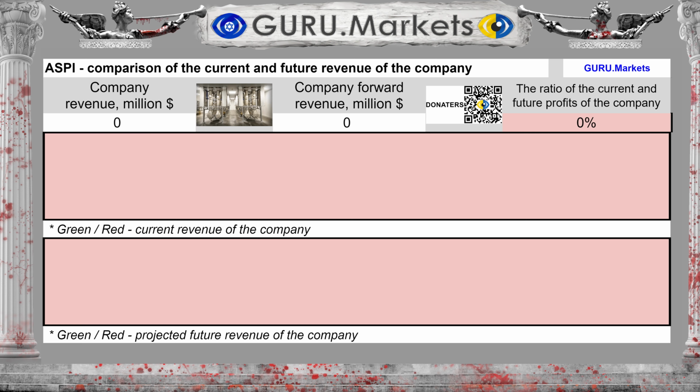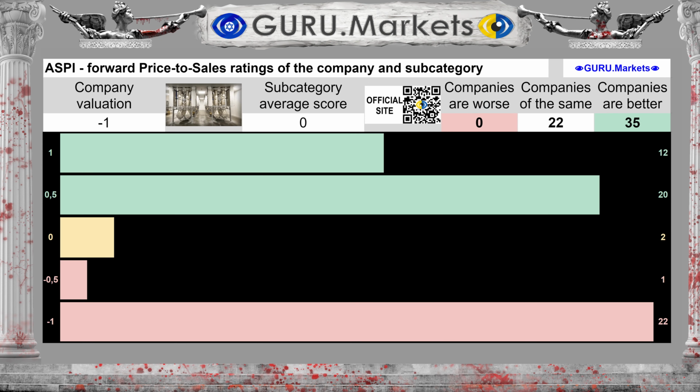Future revenue for the next 12 months is unknown, which is very negative for the company's prospects. An assessment of the projected future sales indicator in comparison with the indicators in the subcategory: Bad,